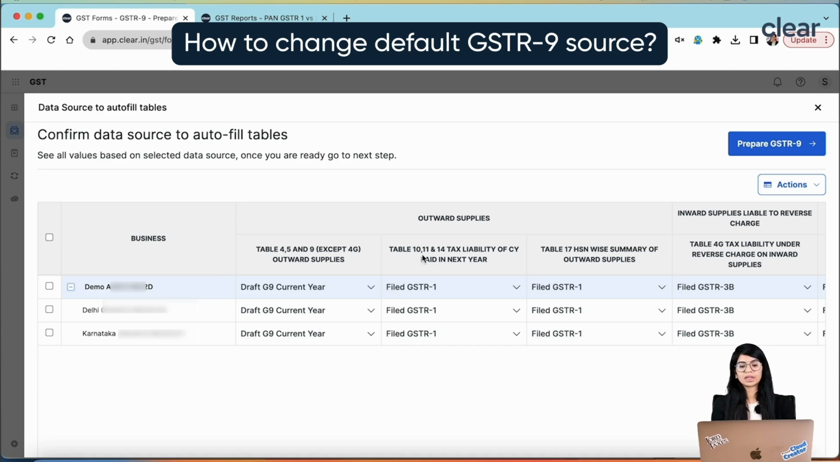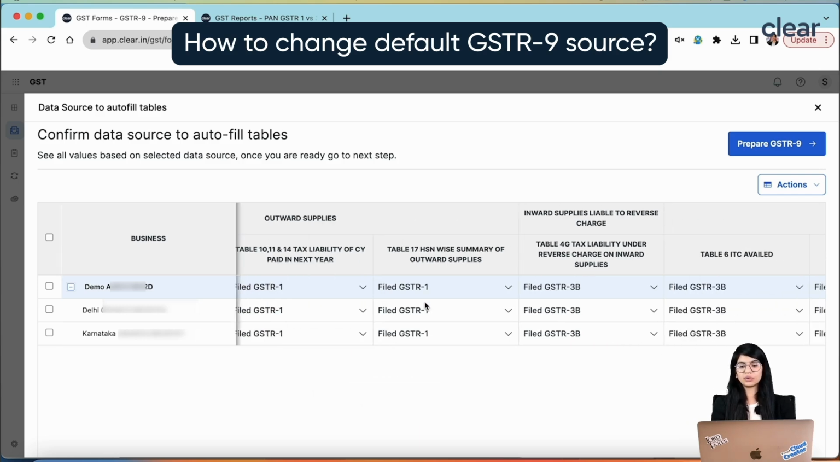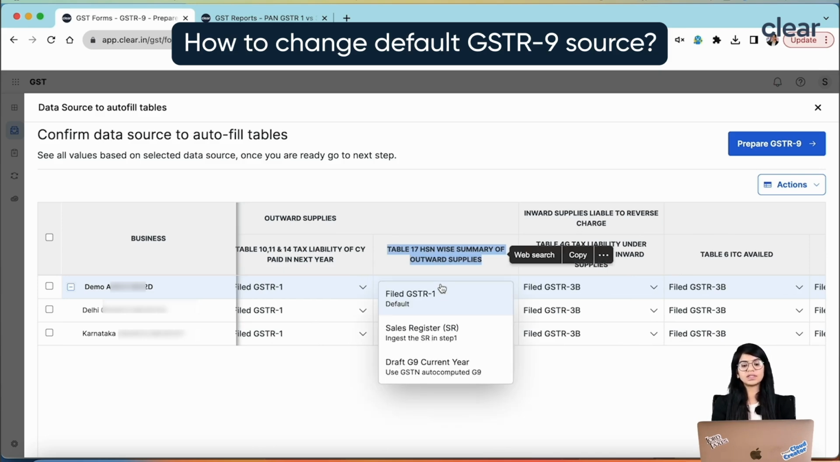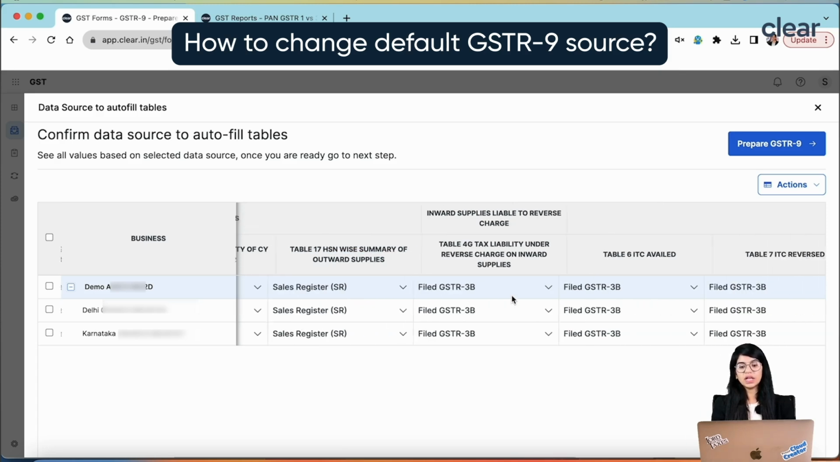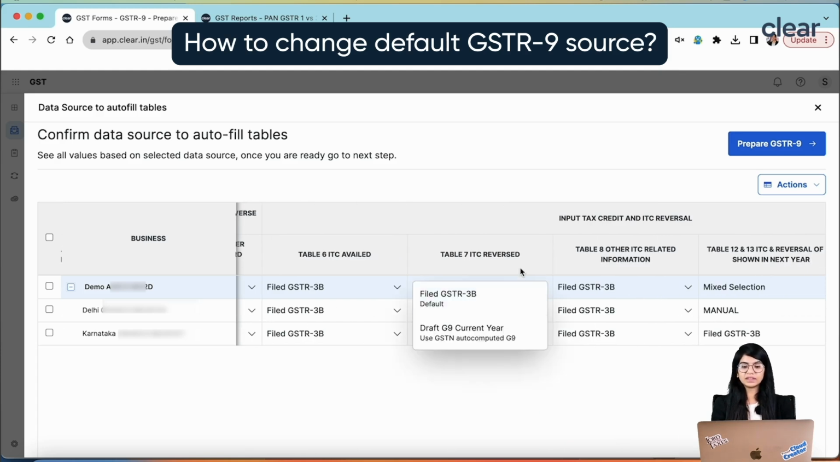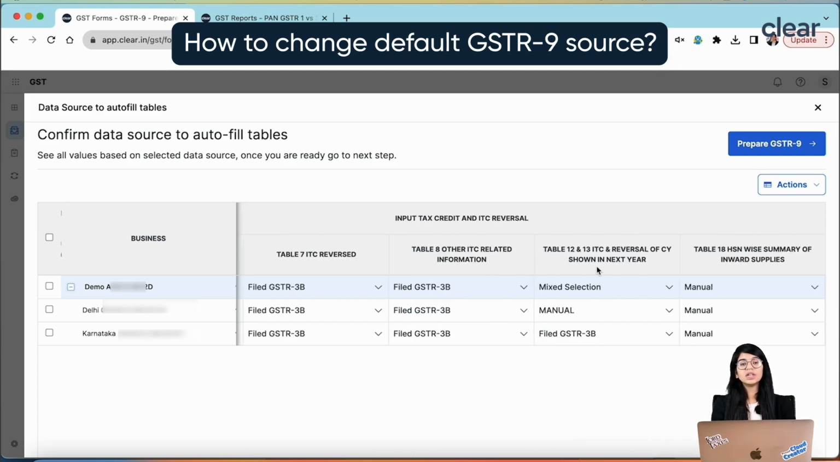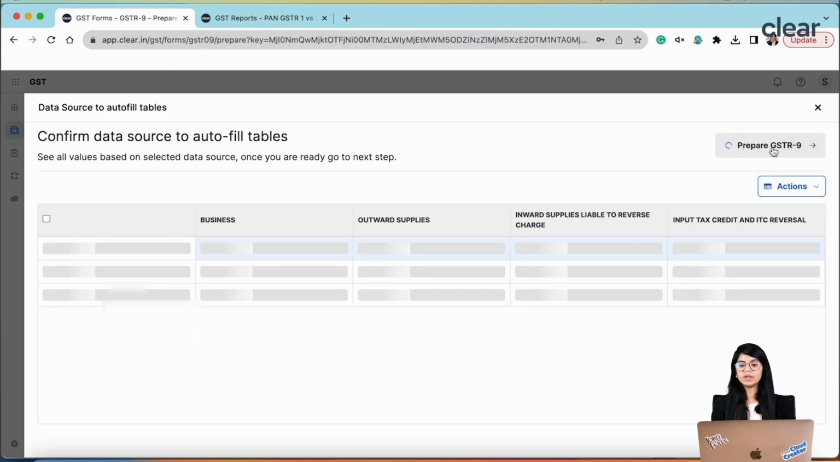You can do that. Similarly, when it comes to table number 10 and table number 11, you may say, okay, just file this basis my filed G1. That is okay. For HSN summary, by default we say you should autofill basis G1, but you may say, no, I autofill this basis sale register. Again, you can do that. So these are the tables and the sources where you may select different sources just to prepare your GSTR-9. Once you have changed the sources, you just have to click on prepare GSTR-9.